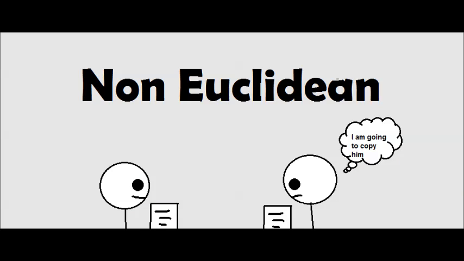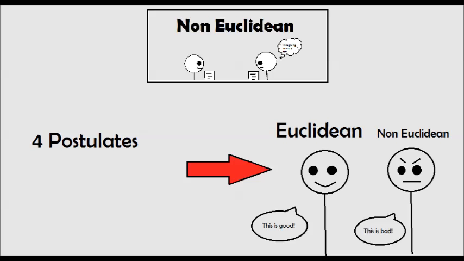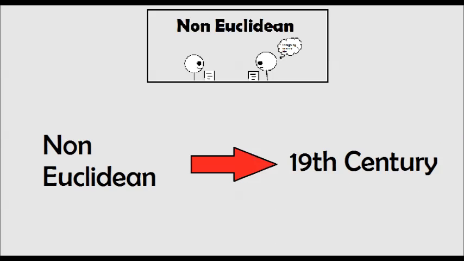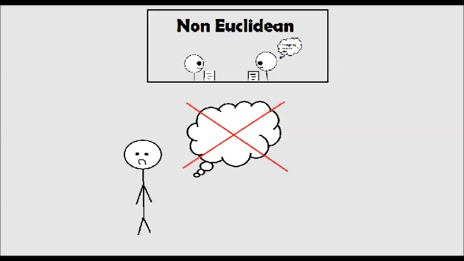Non-Euclidean geometry is basically the add-on of Euclidean geometry. It has an extension of all Euclidean geometry's 4 principles and postulates, but with its own viewpoints and sometimes disagreements. It took off in the 19th century, making it the latest one. It is said that non-Euclidean geometry marked the end of human thought.